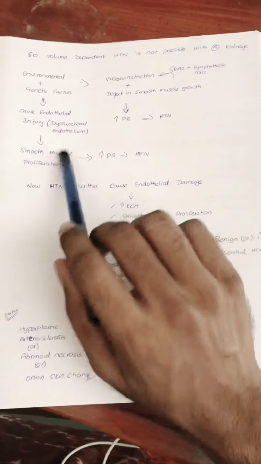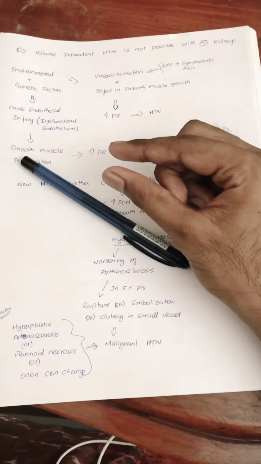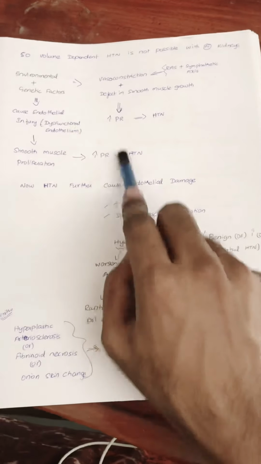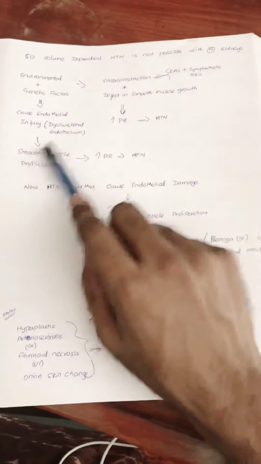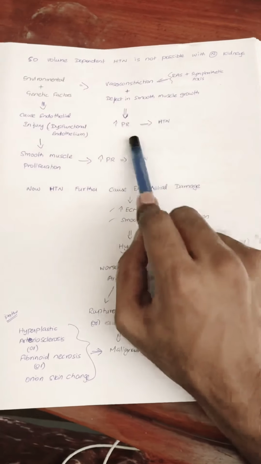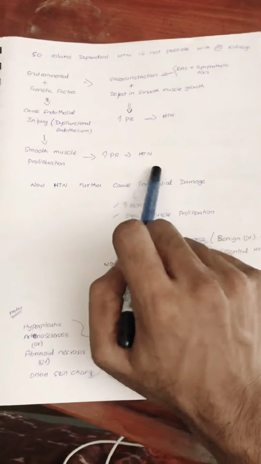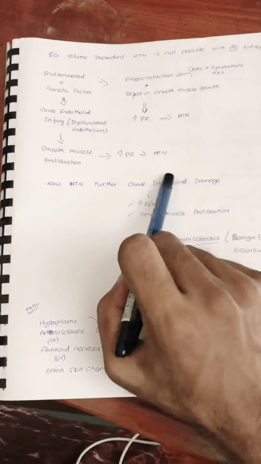If there is smooth muscle proliferation, the size of the vessel becomes decreased, so there will be an increase in peripheral resistance that further leads to hypertension. Vasoconstriction leads to hypertension, and the smooth muscle proliferation also leads to hypertension. This is in pressure dependent hypertension.